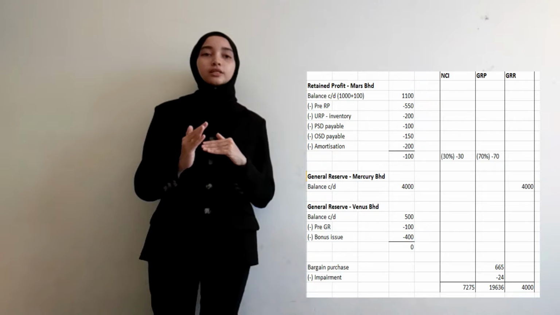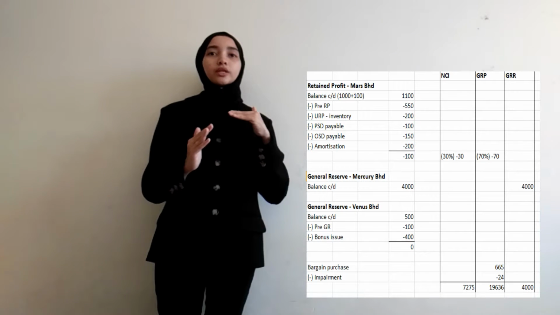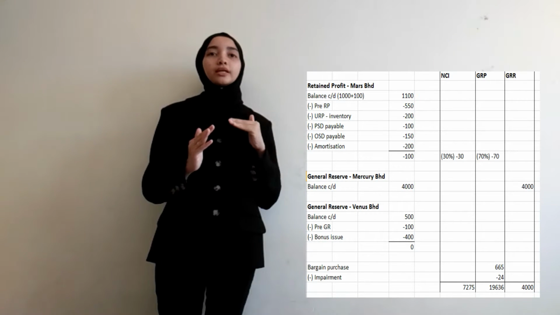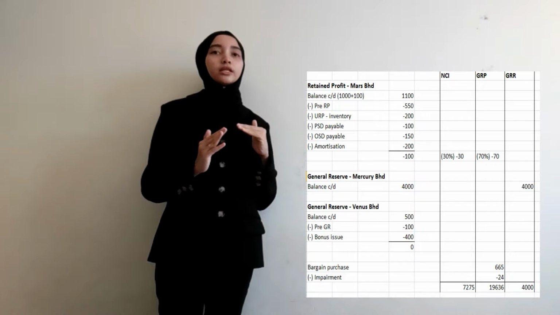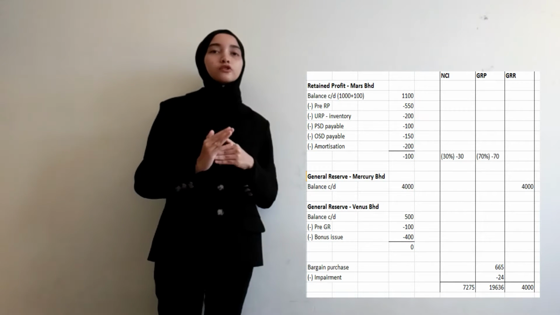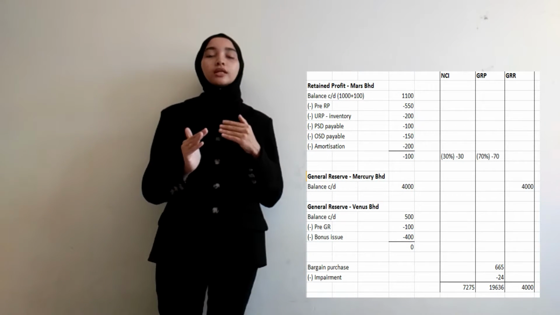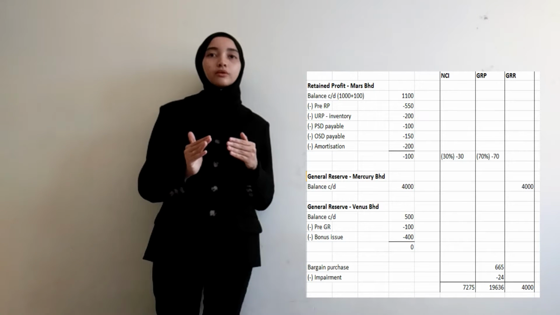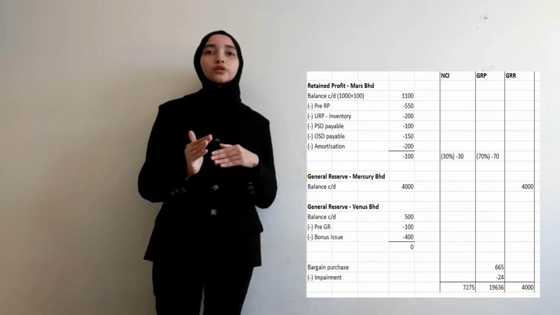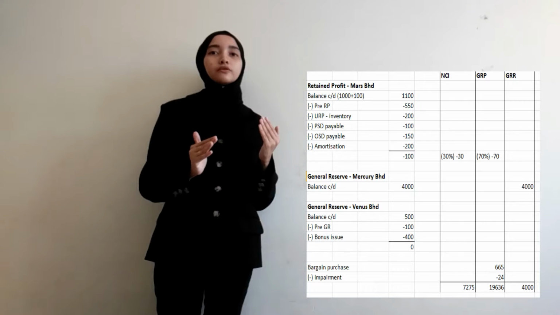for the retained profit, just now we have to add or minus the bargain purchase and the impairment, if any. So in this question, there is impairment amounting to 24 and a bargain purchase of 665.